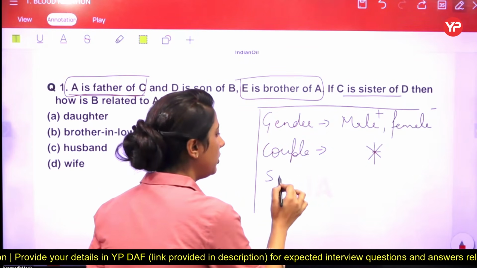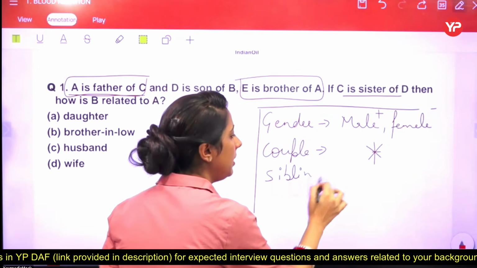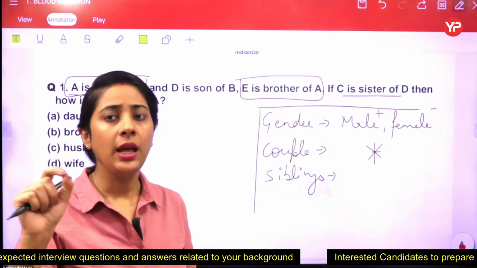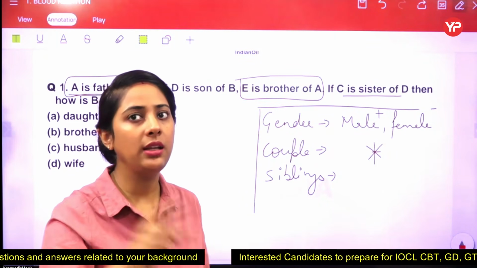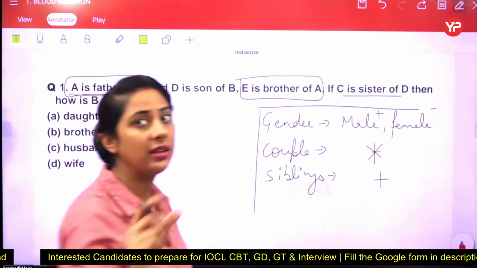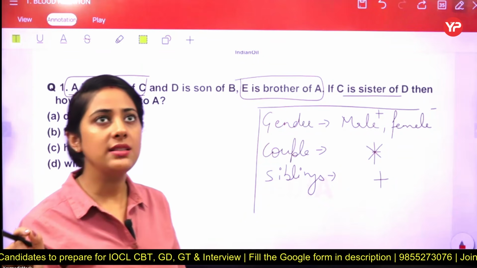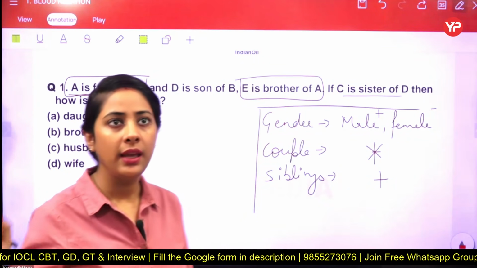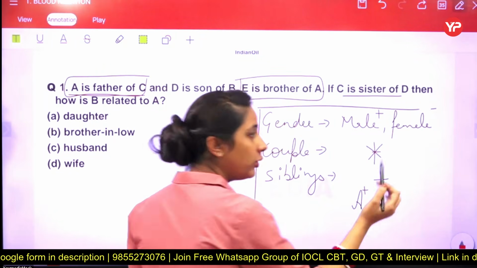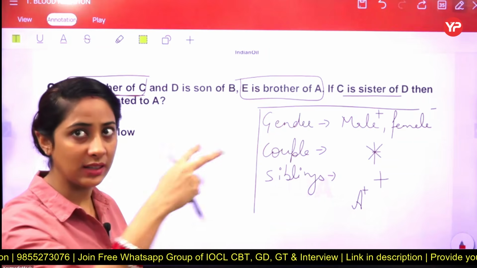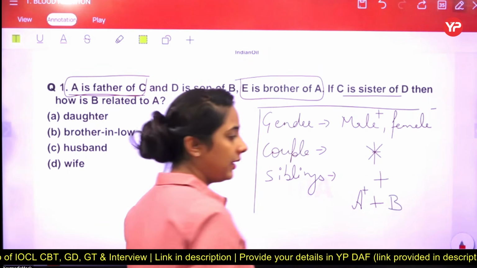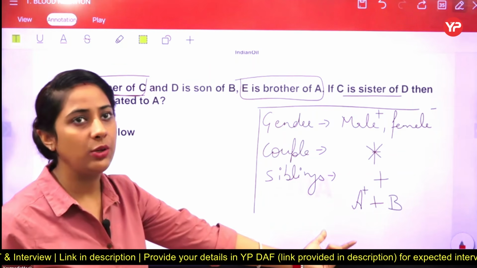And for the other one, for showing the siblings, we know that in case of a brother, in case of a sister, how to represent the gender category. But in between these two, how to show that ये इनके बीच में siblings का relation है. So for that one, we are using a sign of plus in between the two. Like, I'm giving you an example here, A is a brother of B. So A is a brother, it means A is a male, and for showing that he is a male, we are using a sign of plus at the top of the name, and showing that A brother hai, we are using a sign of plus kiska, B ka. Okay, so this is a way to represent that one.